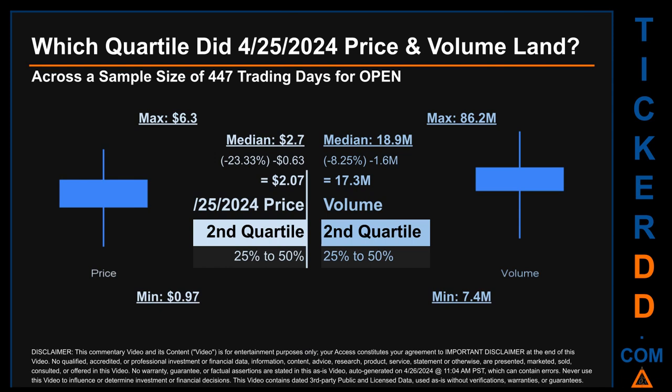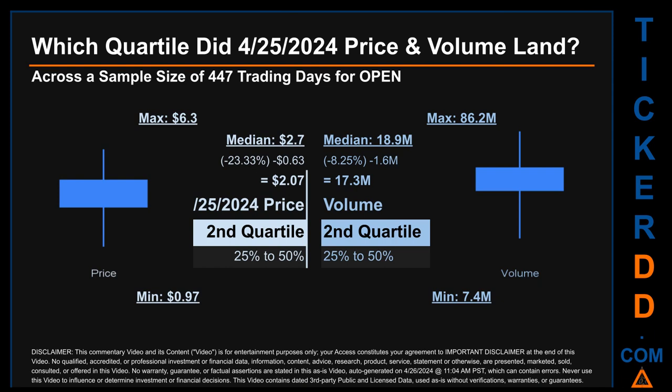Which quartile did April 25, 2024 price and volume land? Across a sample size of 447 trading days, the maximum end-of-day price for OPEN was $6.30 while the minimum was 97 cents. Within that price range, April 25, 2024 price, of $2.07, landed within the second quartile, putting it within the 25% to 50% range of all sampled end-of-day prices.